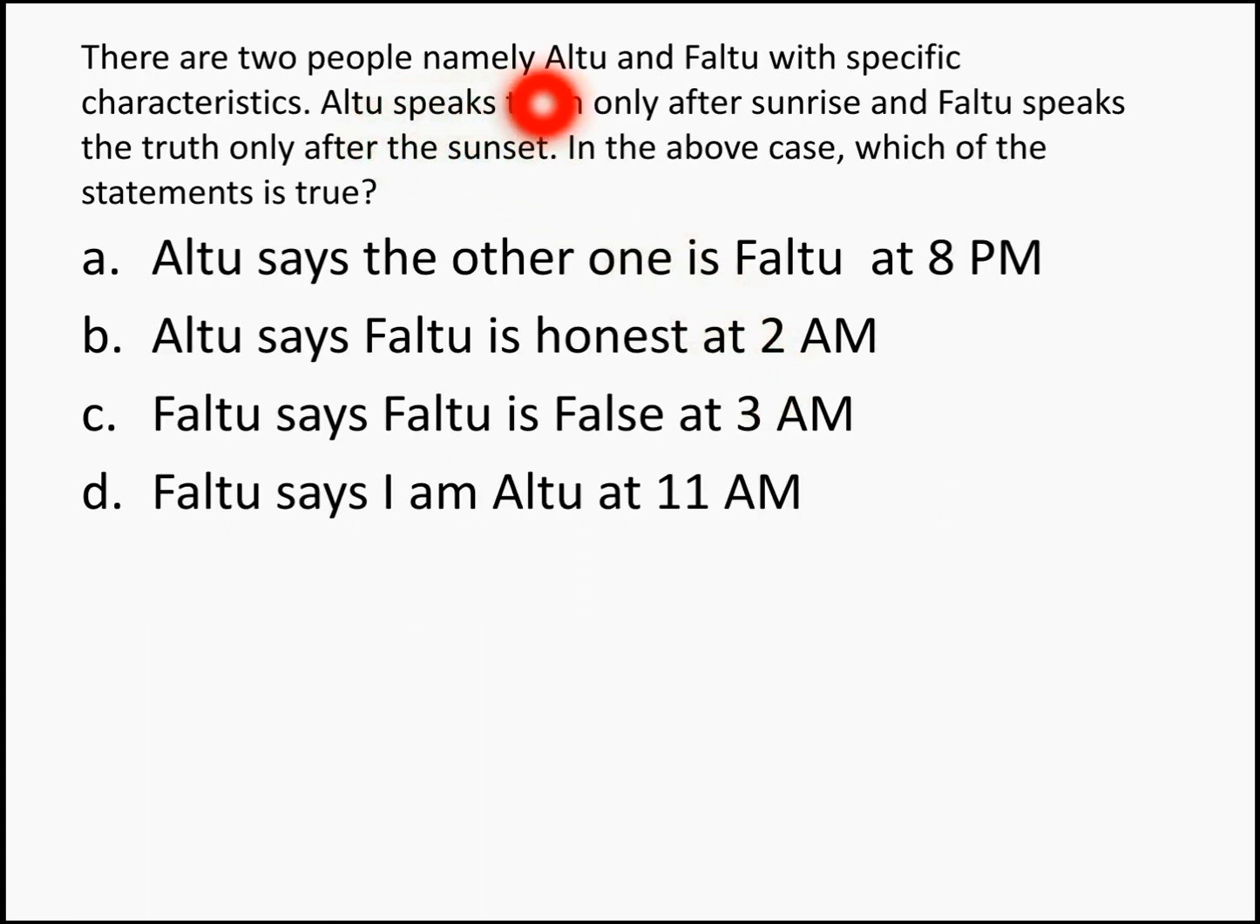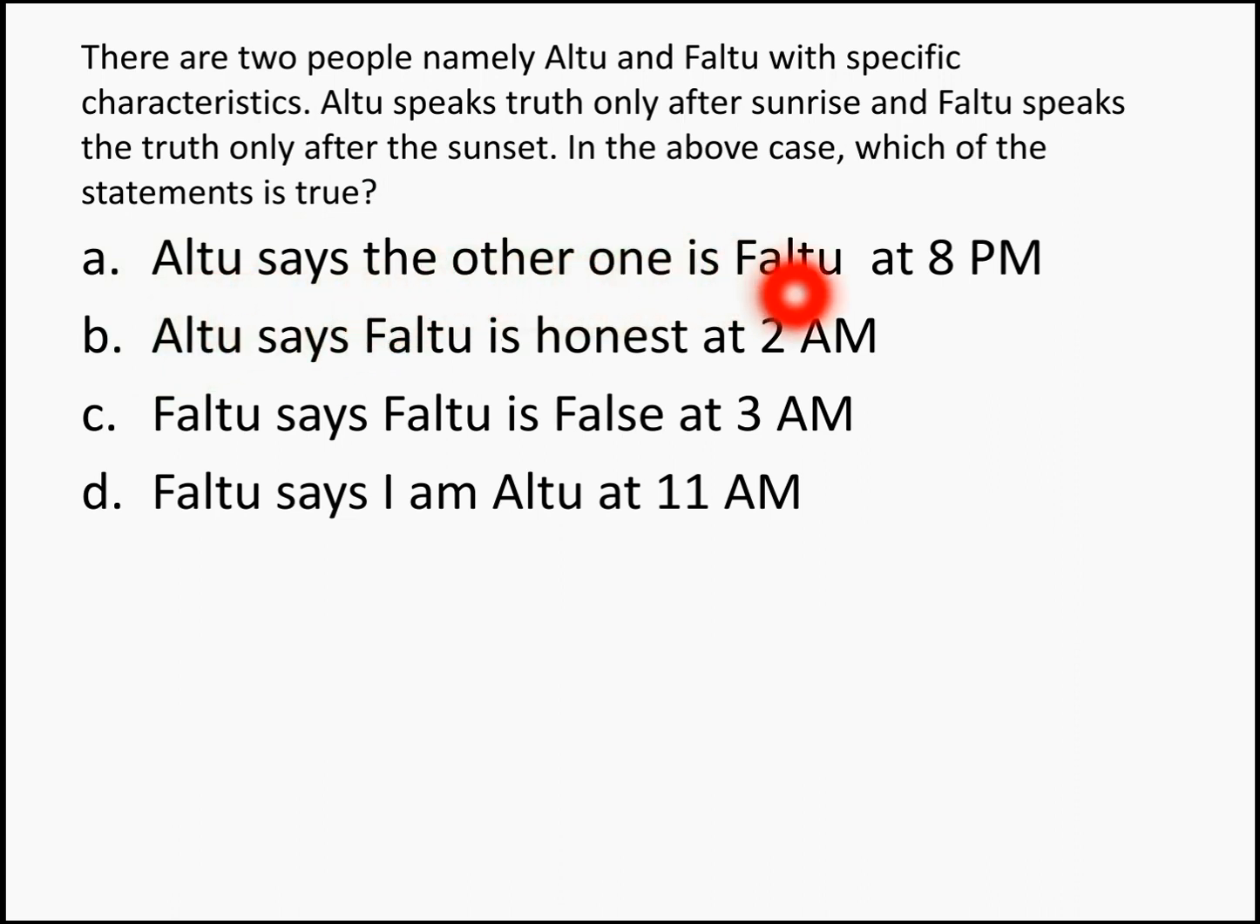There are 2 people, namely Altu and Faltu, with specific characteristics. Altu speaks truth only after sunrise and Faltu speaks truth only after the sunset. In the above case, which of the statements is true? Remember, Altu is speaking truth only after sunrise, which is 6 a.m. to 6 p.m., and Faltu speaks truth only after sunset, which is 6 p.m. to 6 a.m.